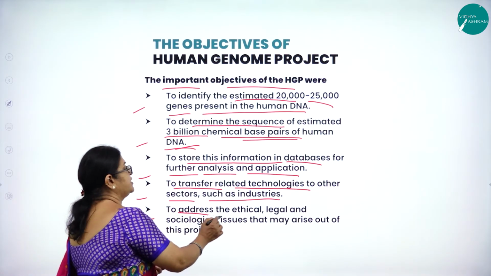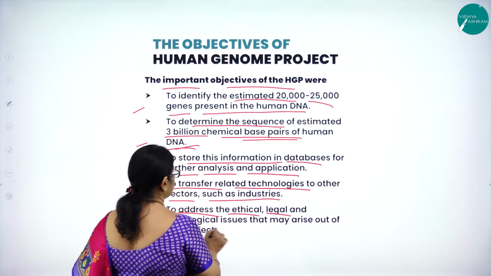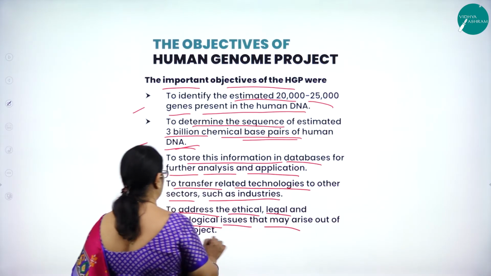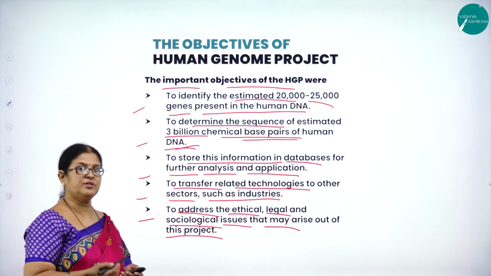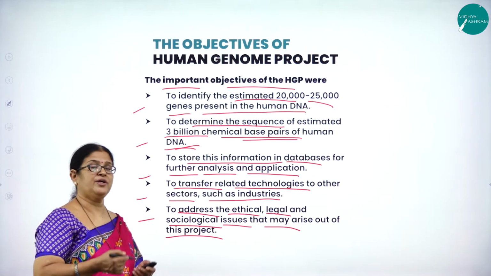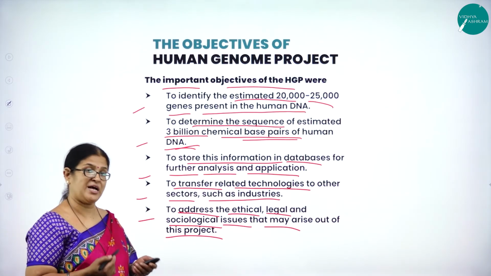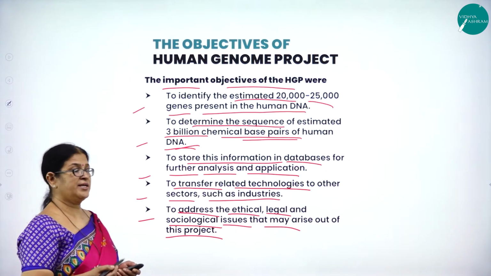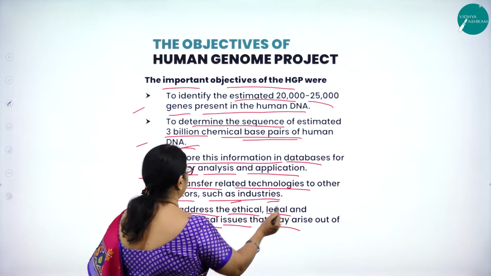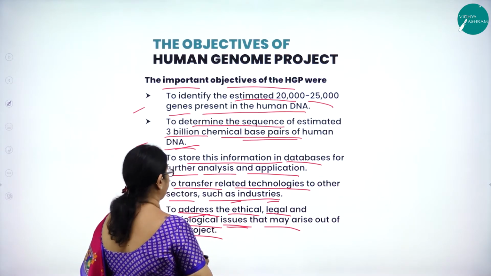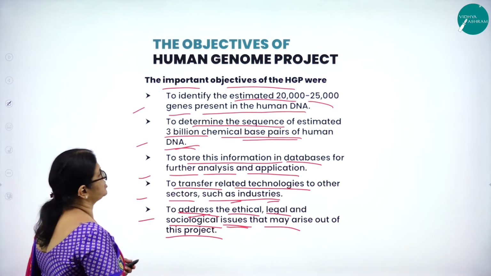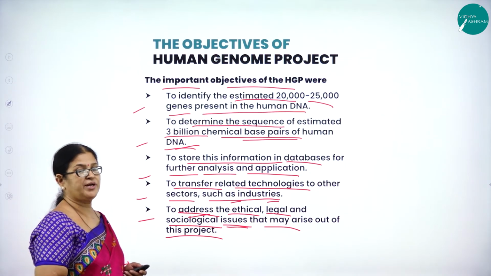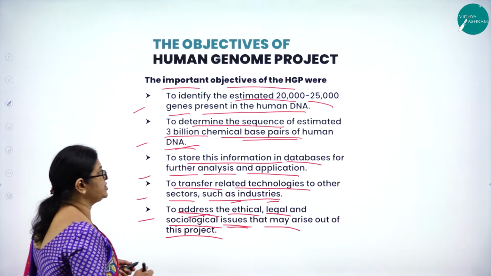And to address the ethical, legal, and sociological issues that may arise out of this. Yes, of course, as I said, now you can even change the genes and manipulate the genes. So in that case, we should be ready to address the ethical, legal, and sociological issues that may arise out of this project. So all these are the very important aims or objectives of the Human Genome Project.